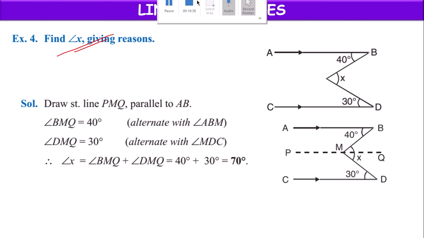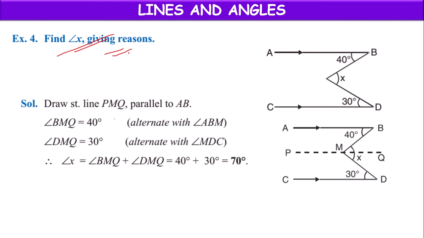Next one, find X by giving reasons. So AB, CD is there. We have AB line and CD line. We have one line here, one line here. Both the lines are intersecting at point X. Let us take it as M. BM and DM are intersecting at M, where angle X is formed. This angle they have given 40 degrees. This angle they have given 30 degrees.